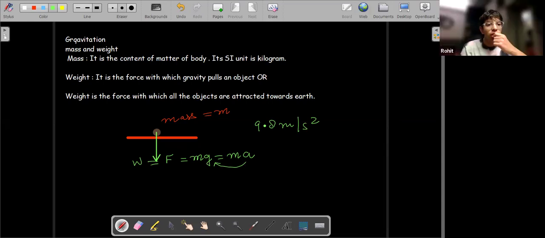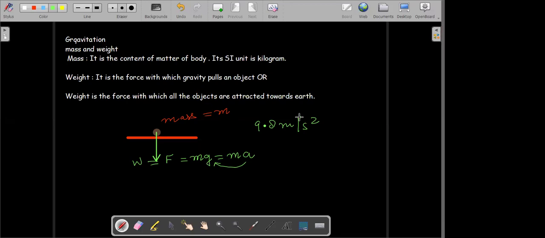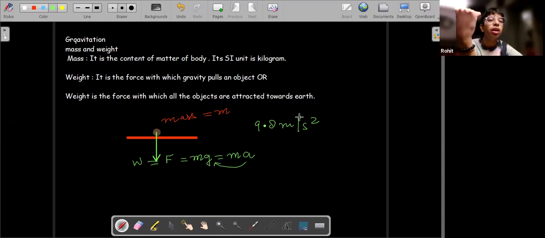Sir, can I get one more? Which one? Sir, the value of mass is constant, but the value of weight keeps changing from place to place. Yeah, the value of weight will change since the value of acceleration due to gravity changes from place to place.